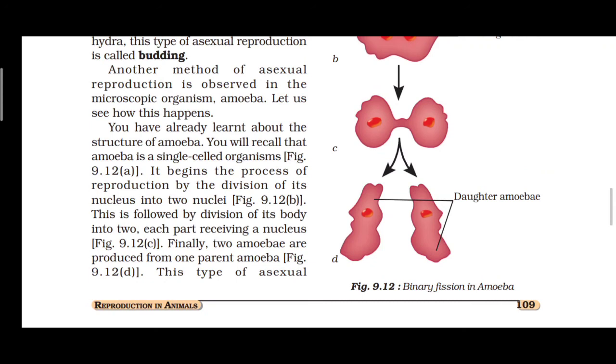What are the portions we studied today? There are two modes of reproduction. What are the two modes of reproduction? First one is sexual reproduction, then asexual reproduction. Last class we discussed sexual reproduction. Today we discussed asexual reproduction.